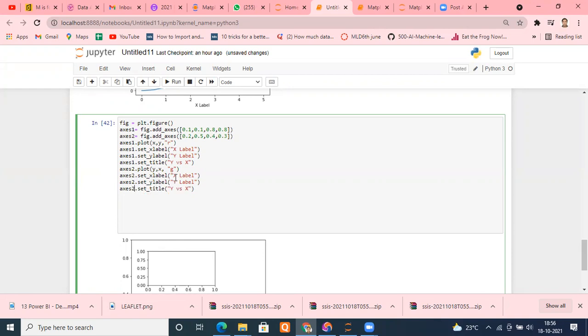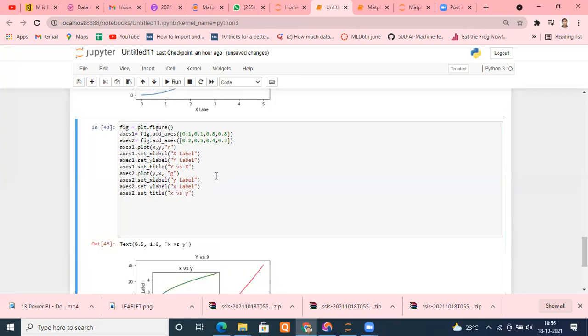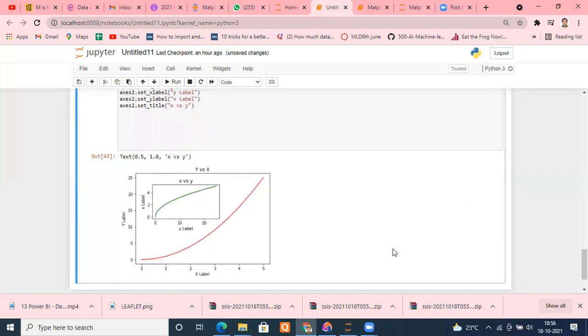Just understand what it is now. Instead of this, it is the y label, right? Because we have changed the position of y and x. So I'm changing it, now mentioning x versus y. Let me run this and you can check now. It's good. That's why it is so powerful, the object-oriented approach: how easily we are able to do that within the same graph, wherever we want to push. This graph we can push anywhere we want.